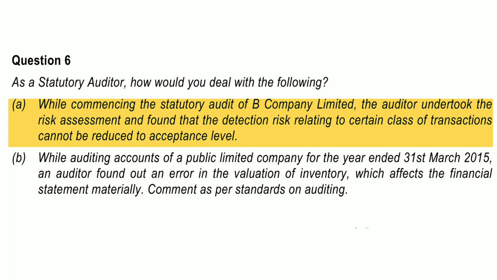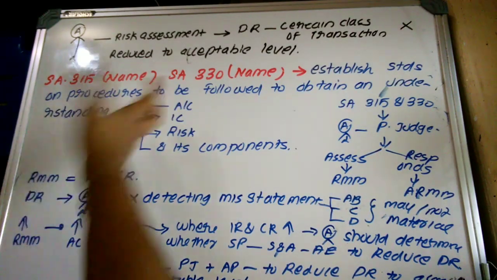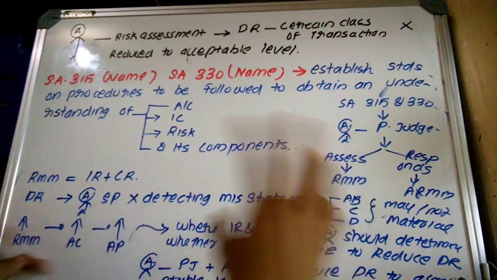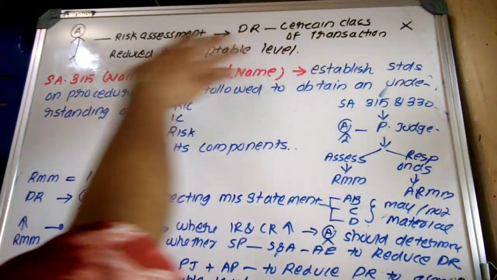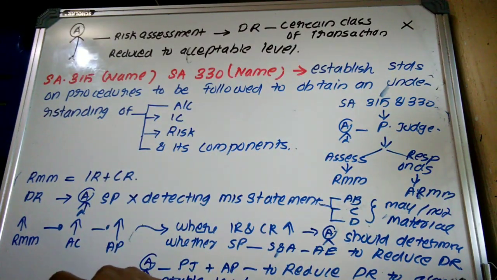He obtained the conclusion that he can't reduce the detection risk with respect to certain class of transactions to acceptable level. This is the question. So what should be the answer of this? The problem is that he can't reduce detection risk up to acceptable level.